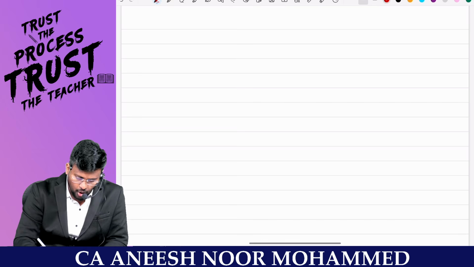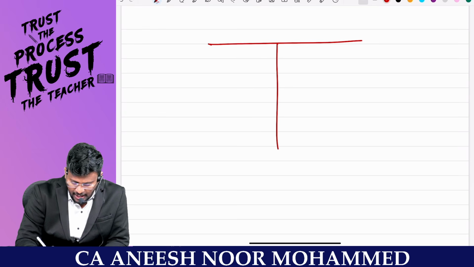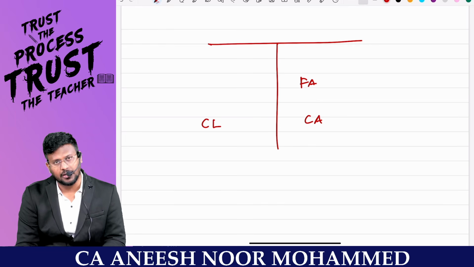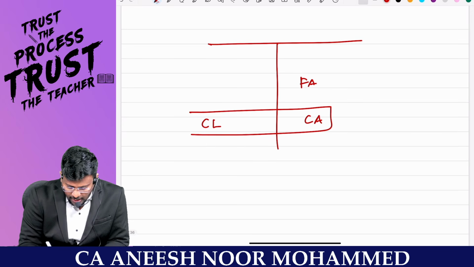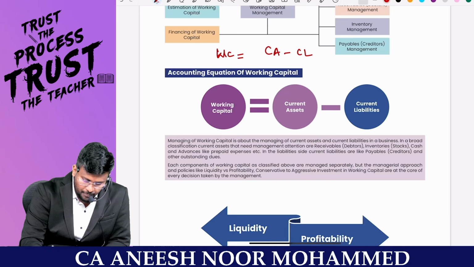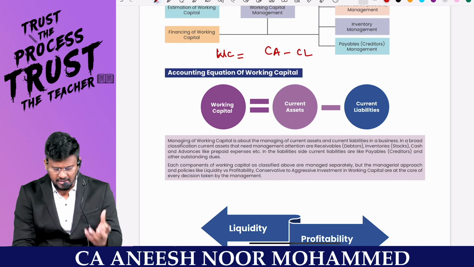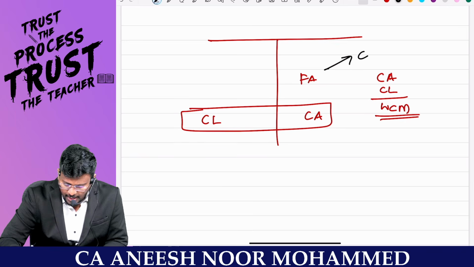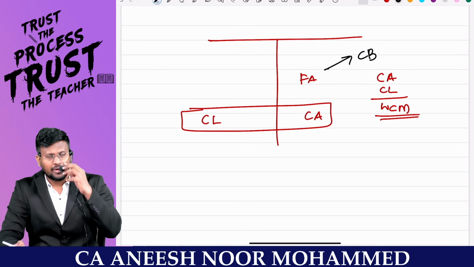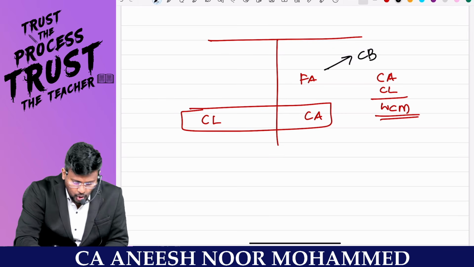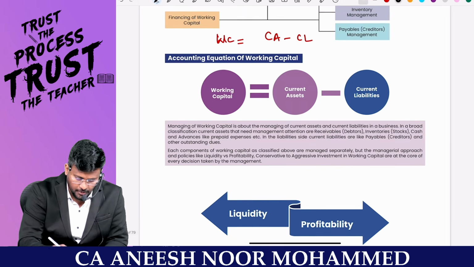In the balance sheet, we all know that we will be having fixed asset and current asset, and here we will be having current liability. If we are dealing only with the current assets and current liability, current asset minus current liability is called working capital. As a financial person, you have to manage the fixed asset. The management of fixed asset is called capital budgeting, and management of current asset as reduced by the current liability is called working capital management. So we are going to talk about working capital management.